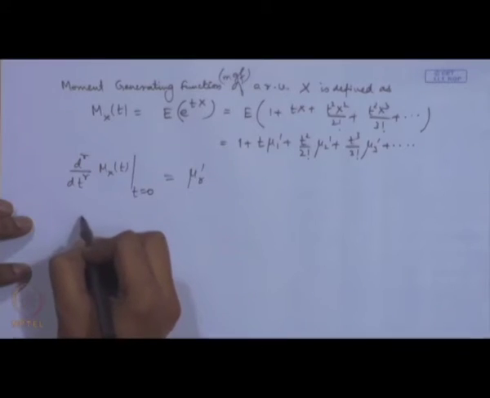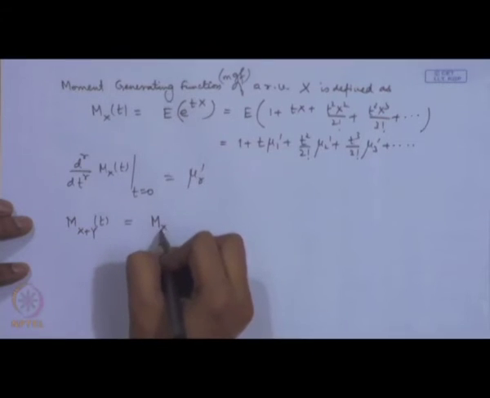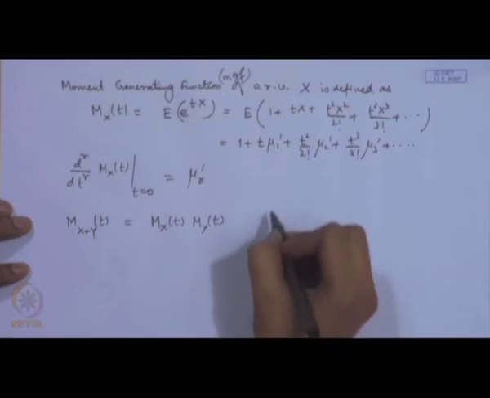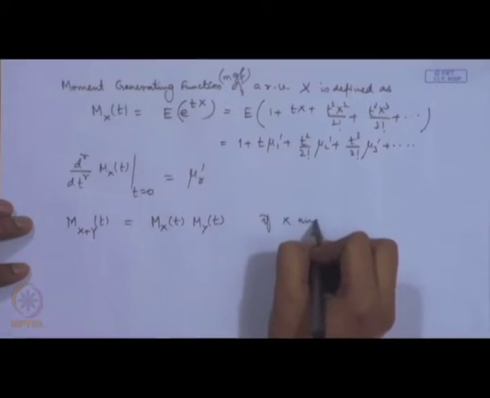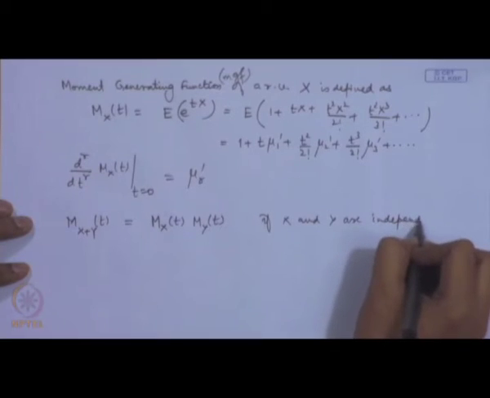For example, if I have two random variables which are independent, and if I am considering moment generating function of a sum, then it is equal to moment generating function of the product if x and y are independent random variables.